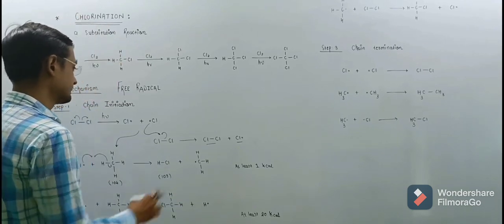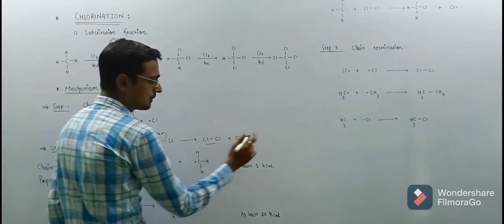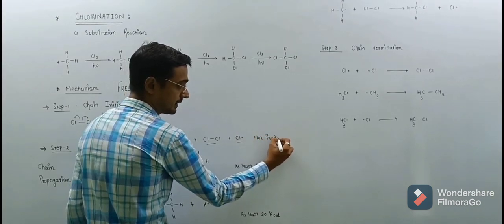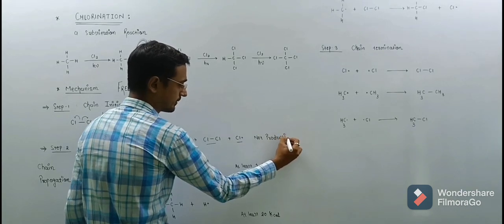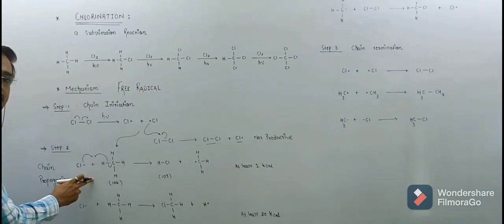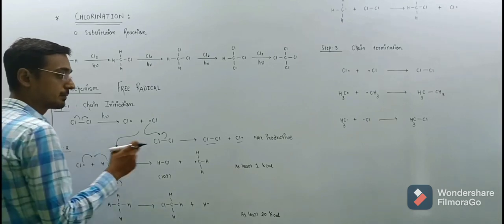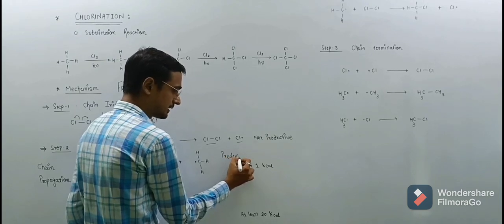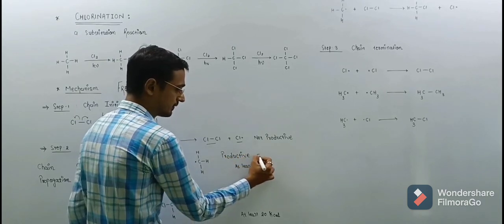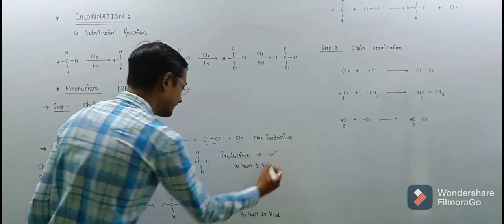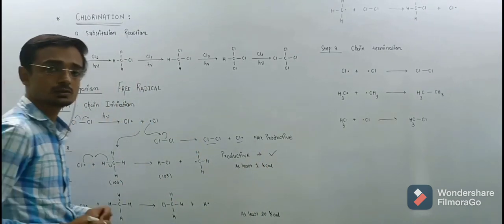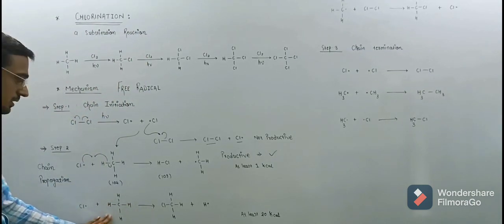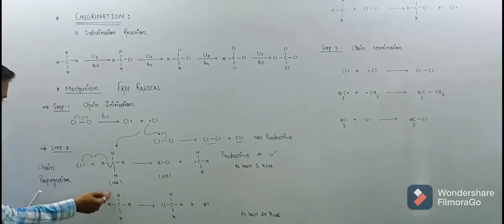But here we should note that this probability is not productive, because a chlorine radical produces a chlorine radical, so it is not productive. But here the chlorine radical gives a methyl radical, so that is our productive step, so we consider it.